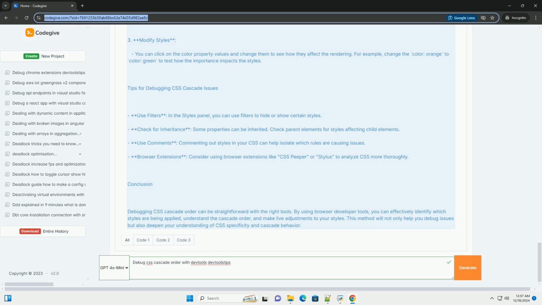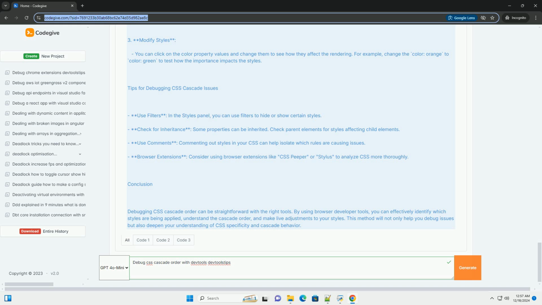5. Edit styles live. You can click on any style property and modify its value directly to see how changes affect the rendering in real time. 6. Using the Computed tab. Switch to the Computed tab to see the final computed styles for the element. This shows the actual styles being applied after the cascade has been resolved. Code example. Let's illustrate this with a simple HTML and CSS example.